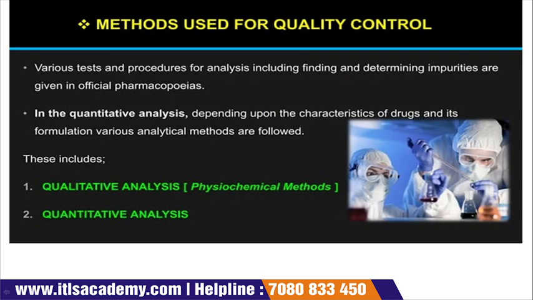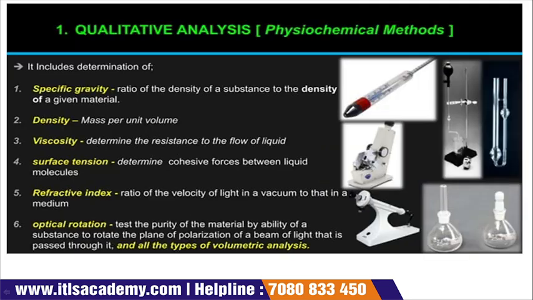Now, what are the methods used for quality control? Basically, there are two methods which we use for quality control. The very first is qualitative analysis, and the second is quantitative analysis. First we talk about qualitative analysis.